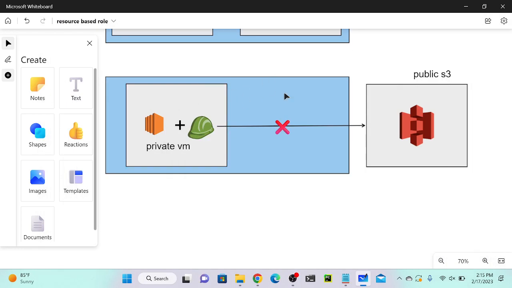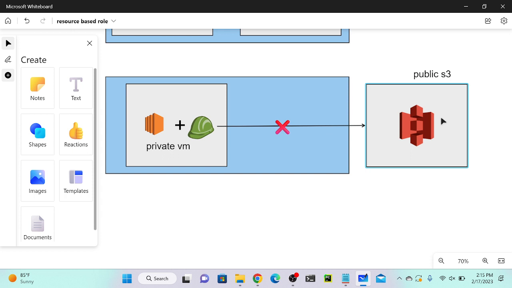Okay, so you can see that I have a public S3 bucket hosted outside the VPC, and I have a subnet and VPC. In the subnet I have a virtual machine with a private IP address. This virtual machine doesn't have any public IP address. If you don't have a public IP address, we cannot connect from this virtual machine to the S3 bucket. So for that we require a public IP address.